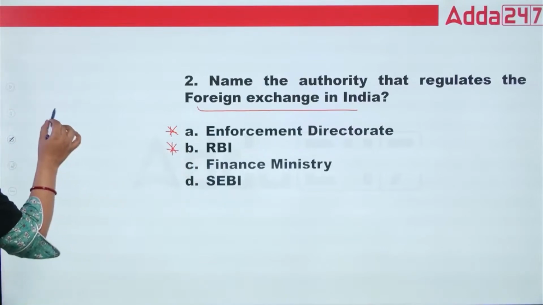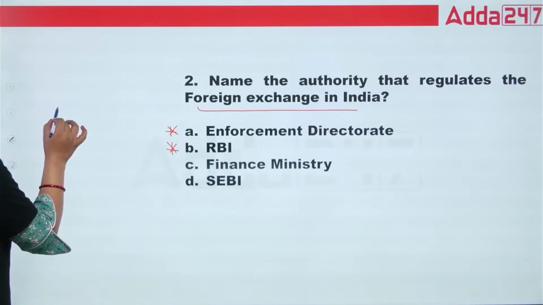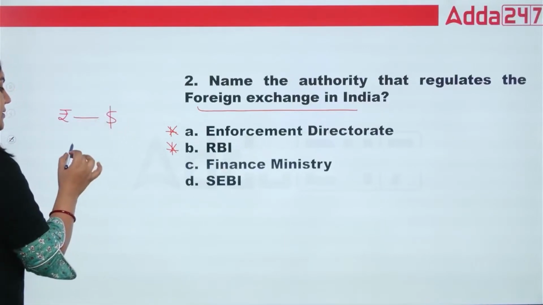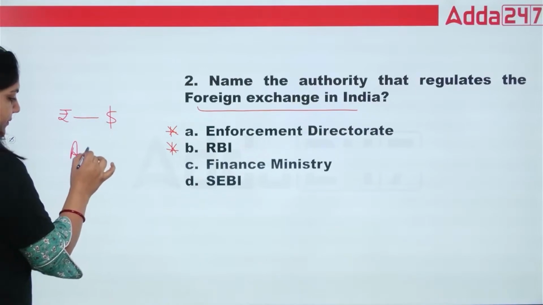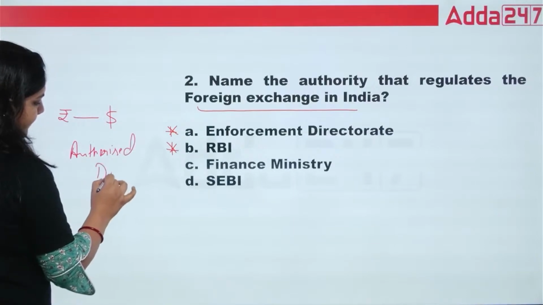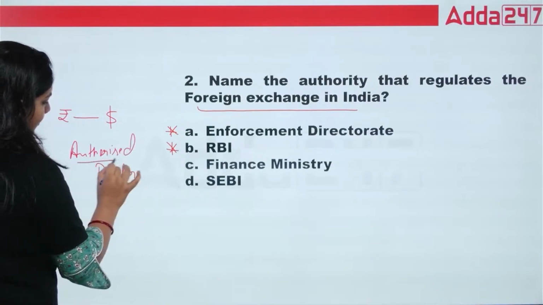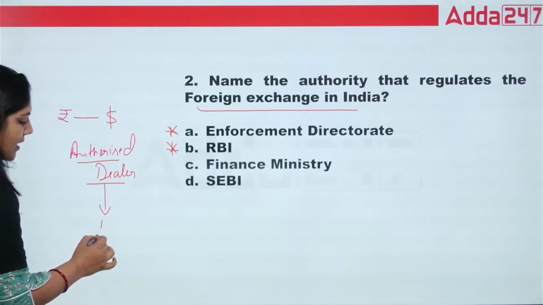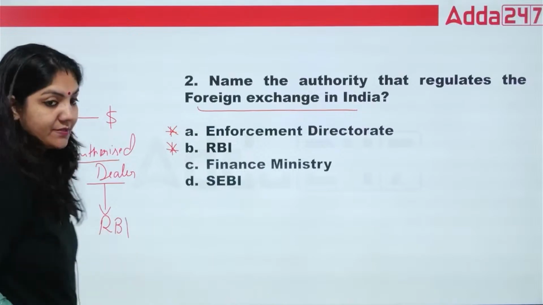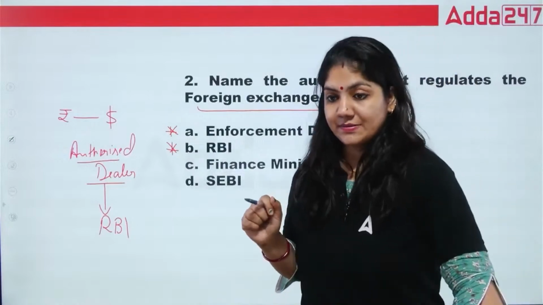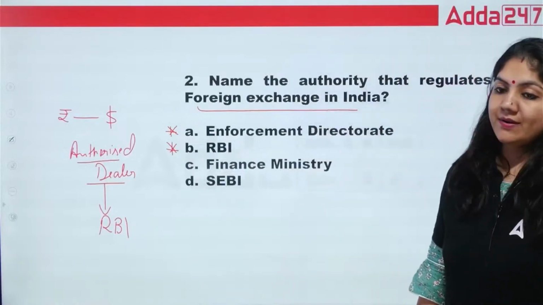Suppose this is rupees. If you want to convert into dollars, there is an authorized dealer. An authorized dealer is always appointed by the Reserve Bank of India, as we know that Reserve Bank of India is the regulator of all the banks. Right, class? So tell me the right answer for this question.